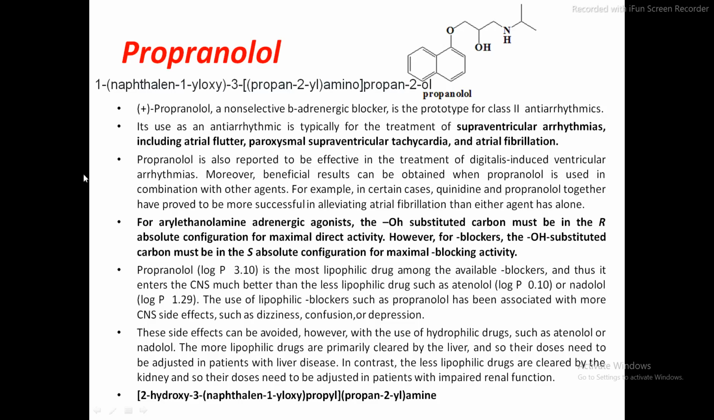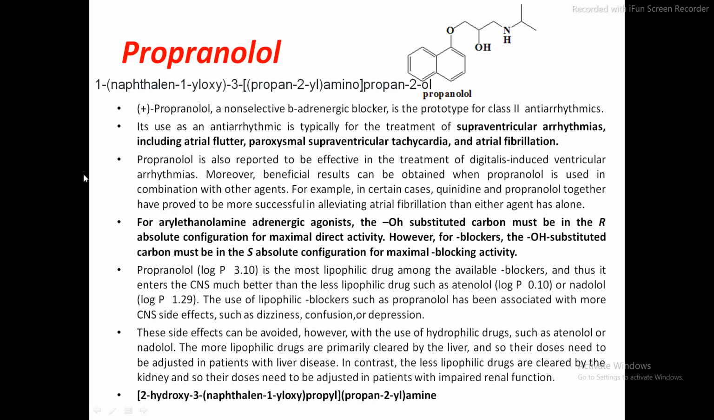Now propranolol is also reported to be effective in the treatment of digitalis-induced ventricular arrhythmias. Okay, so digitalis causes what? Ventricular contraction. So this drug is effective in the treatment of digitalis-induced ventricular arrhythmias.